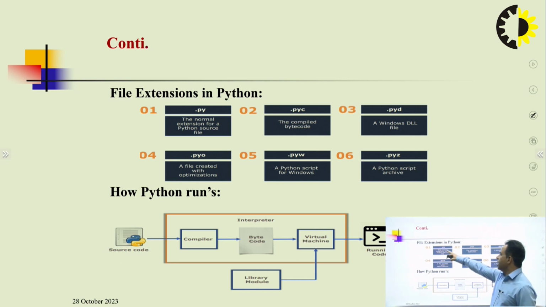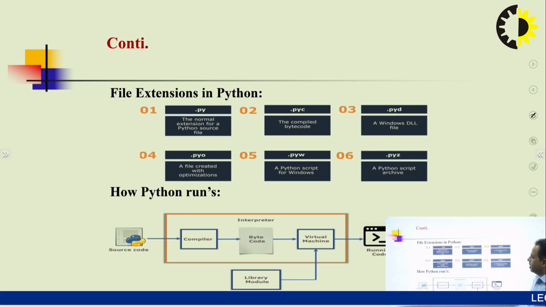Here we have shown the file extensions in Python, and the 6 categories we have mentioned. First, .py, the normal extension for a Python source file. Second, .pyc, used for compiled bytecode. Third, .pyd, used in Python source code as a Windows DLL file. Fourth, .pyo, used for a file created with optimization. Fifth, .pyw, a Python script for Windows. And sixth, .pyz, used for a Python script archive. So these are the overall extensions.